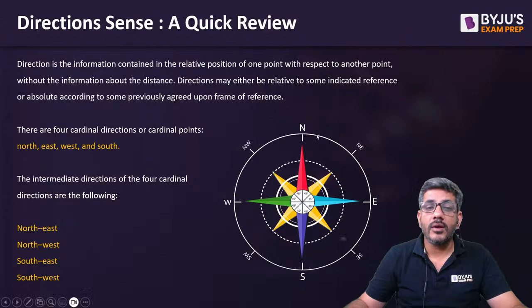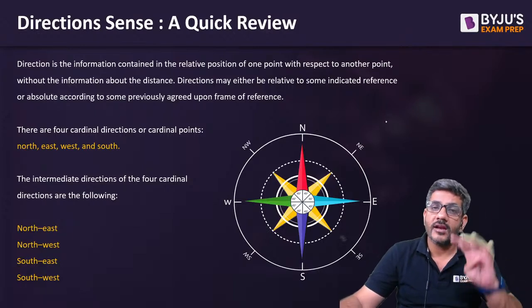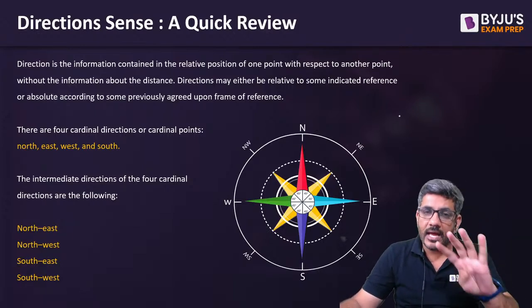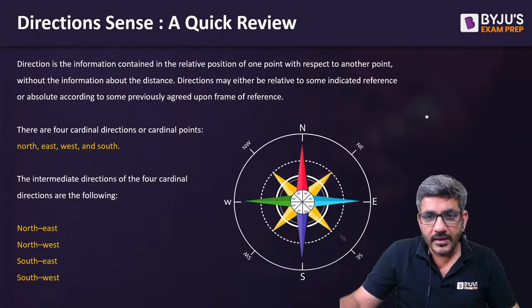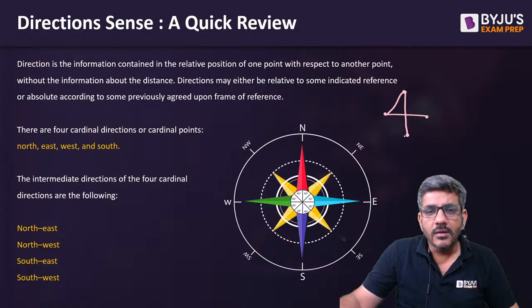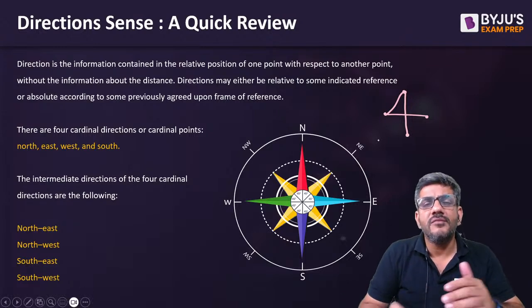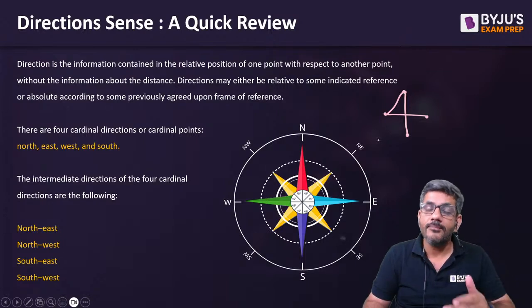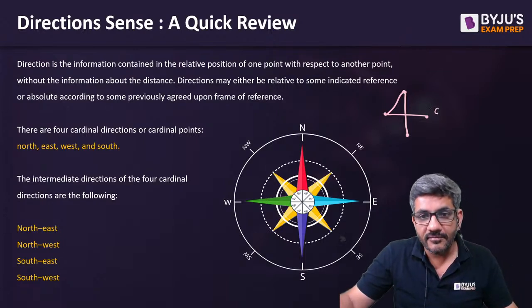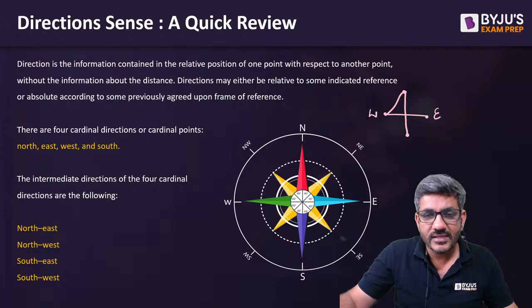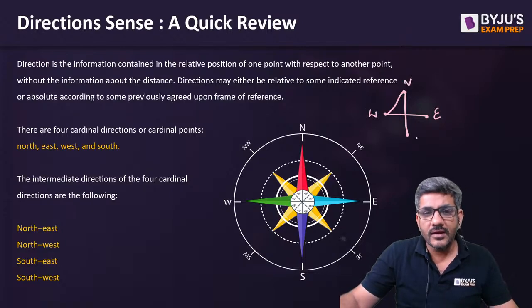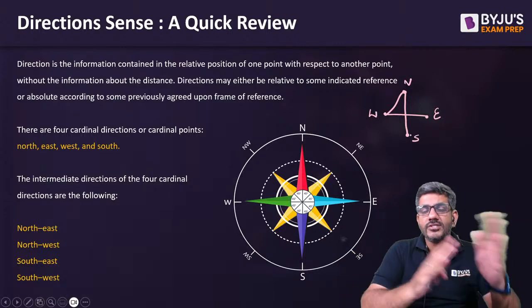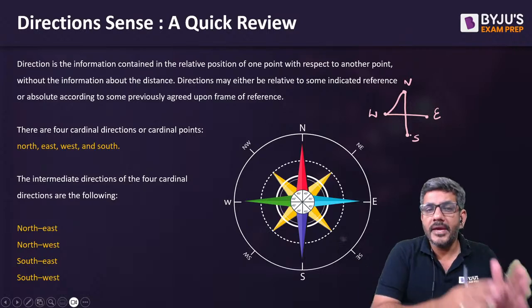Or if you want to remember it, I have a good way of doing it. There are four directions, so they actually make a four: east, west, north, south. Because normally in Hindi we say पूर्व पश्चिम उत्तर दक्षिण, we have been told from childhood that the four directions are पूर्व पश्चिम उत्तर दक्षिण. So पूर्व means east, पश्चिम means west, उत्तर means north and दक्षिण means south. So east west north south, right? It actually makes a four.